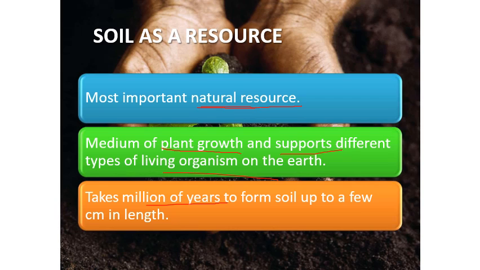Soil also takes about millions of years to develop into a form in which it can support plants and other natural vegetation for their growth. Even a few centimeters of soil takes about millions of years. Now first of all, how does it get developed from different structures into these minute particles which we call soil? So first of all we will look into what the soil profile is all about. So let's see.